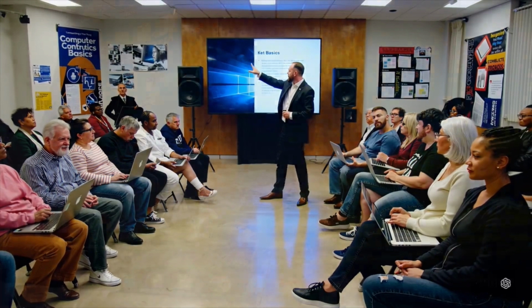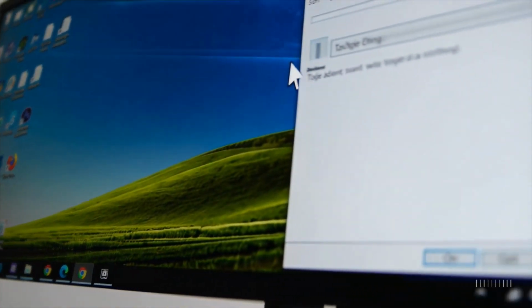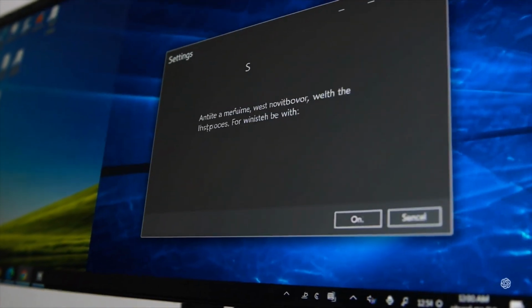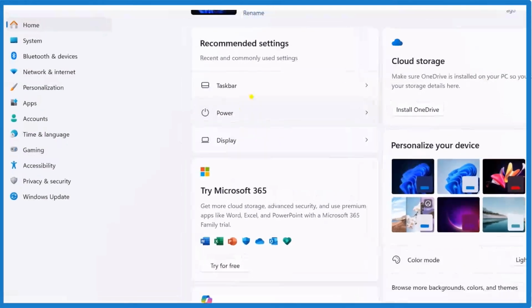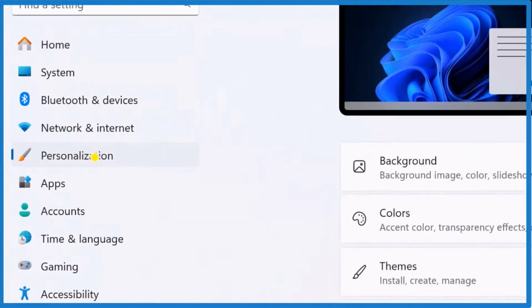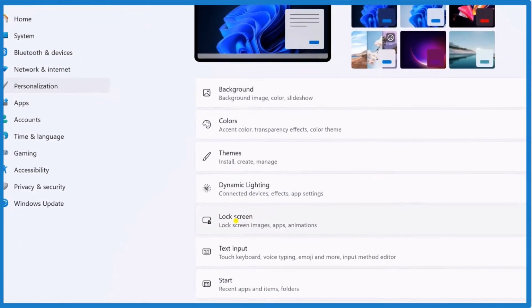For the most popular solution, if you prefer a clean desktop, the simplest way to get rid of it is to disable the Windows Spotlight feature entirely. Here's how you can do it in just a few seconds.